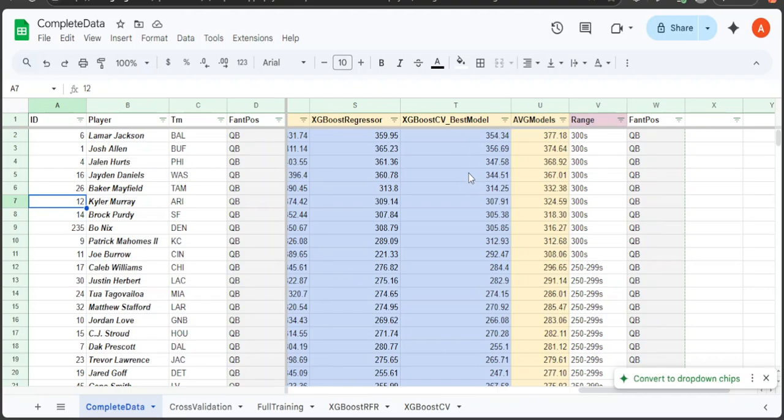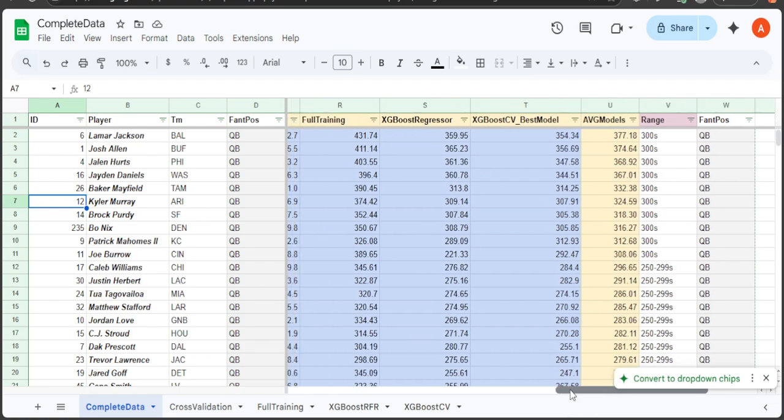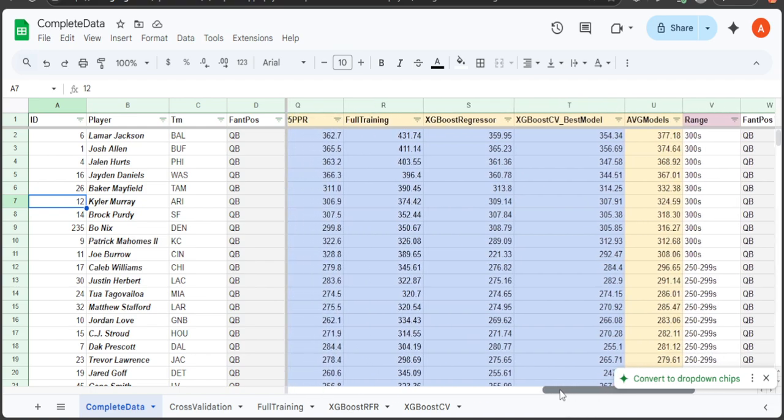These were all much lower, and they had Joe Burrow at 250, which clearly is not going to happen unless he gets injured, misses a few games. So 292, which is better than the 253 or 250 that he was at. So all the models have him averaging 308, which still seems on the lower side.